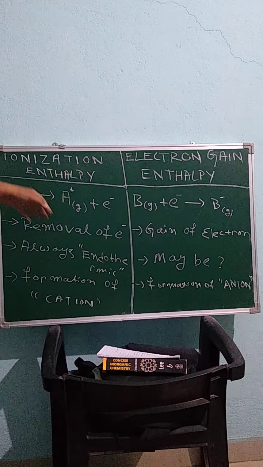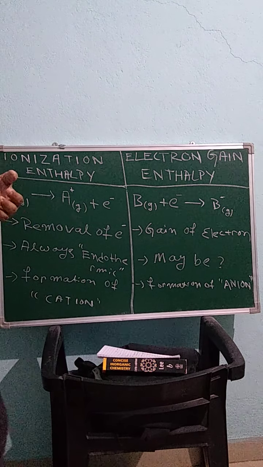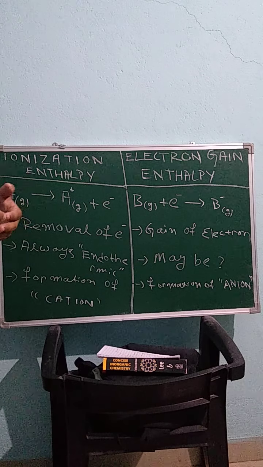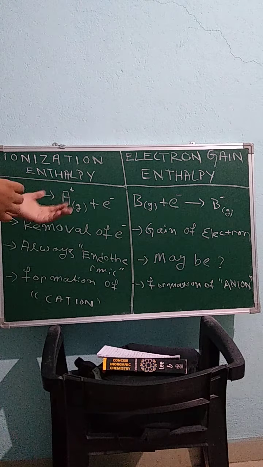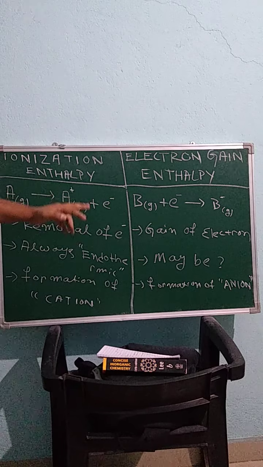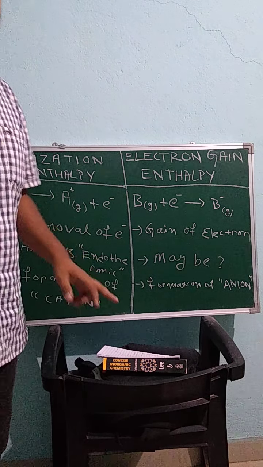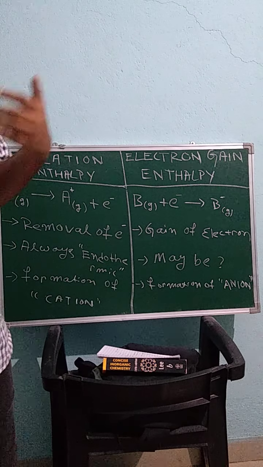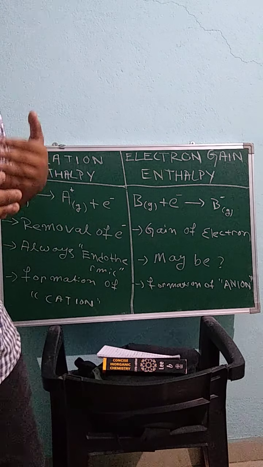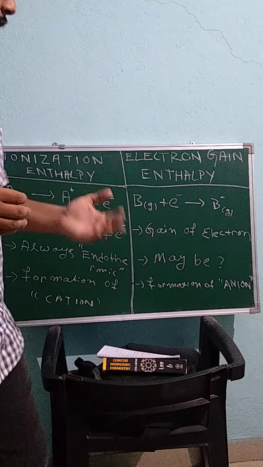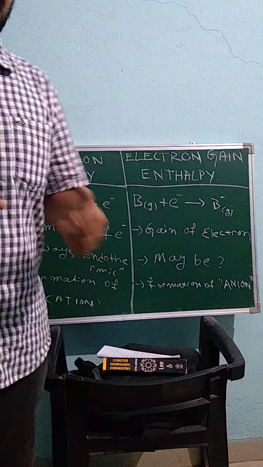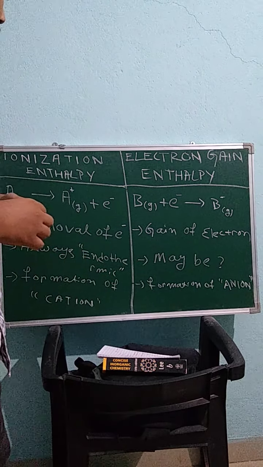Now we are talking about the internal heat energy of the system. So what do you think will happen if we are removing one electron? The process is always endothermic. Endothermic means we are giving heat or energy to the system. You must have heard these terms, endothermic and exothermic.